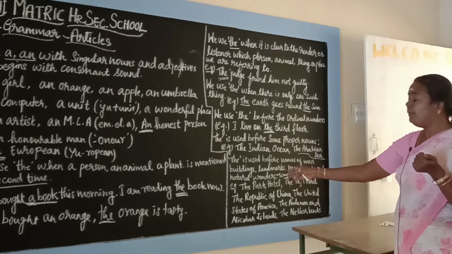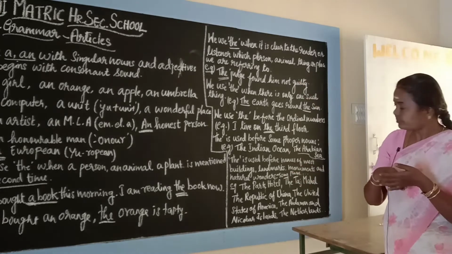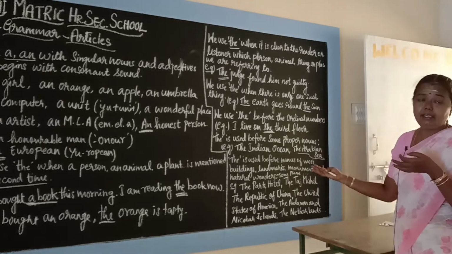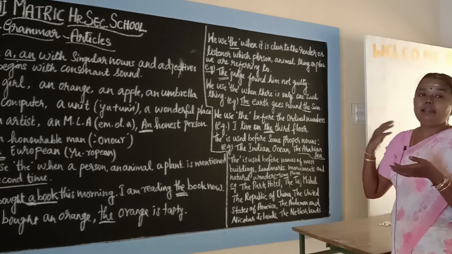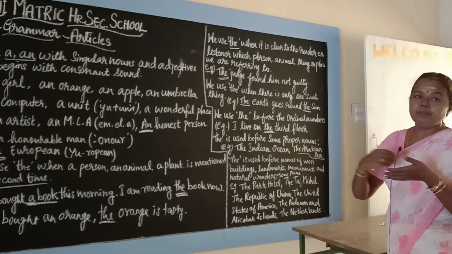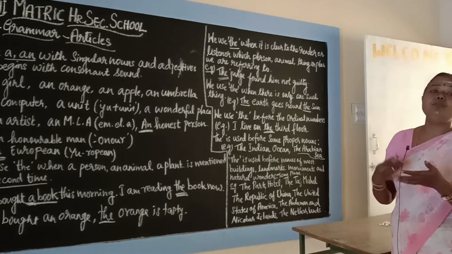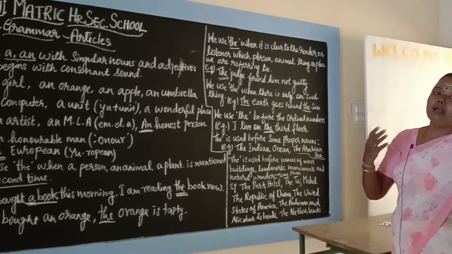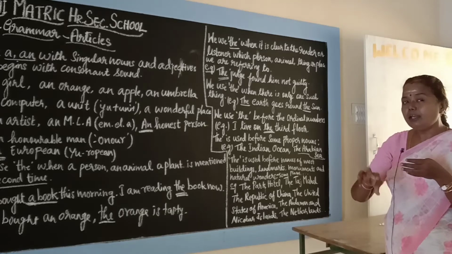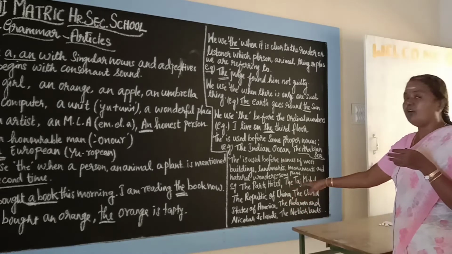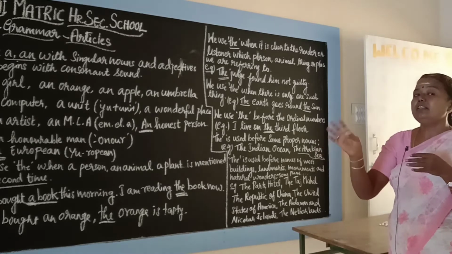For example, the Park Hotel, the Taj Hotel in Mumbai, the Taj Mahal in Agra, the Red Fort in Delhi. Okay, like that. The Republic of China. Some countries also we use the in front of the name, which is in plural. Or in some country like the Republic of China, we call the Republic of China. But generally we call China.